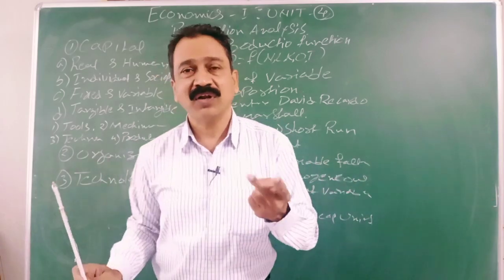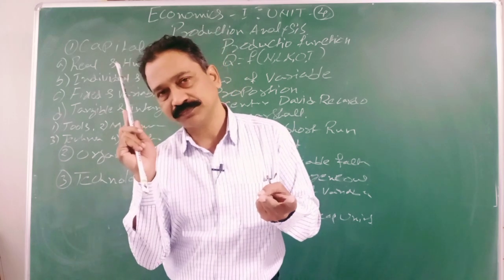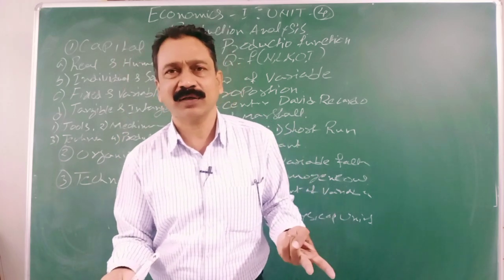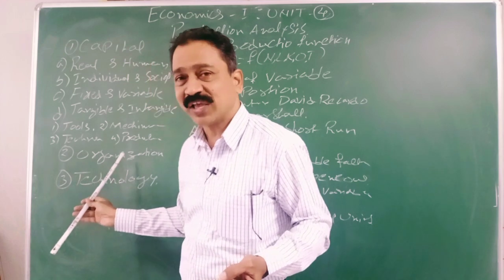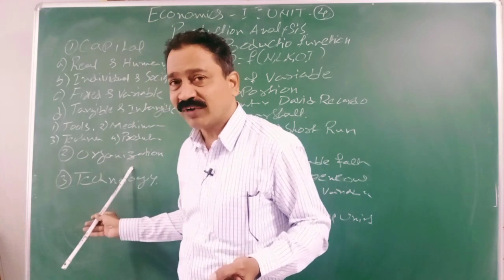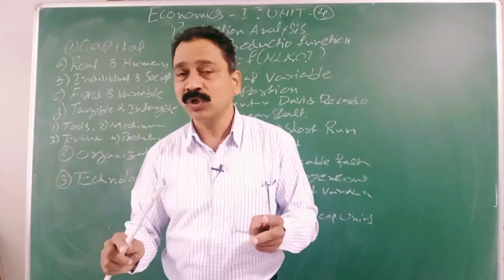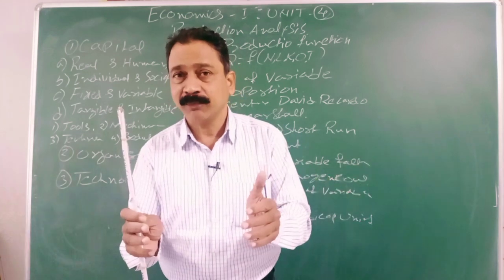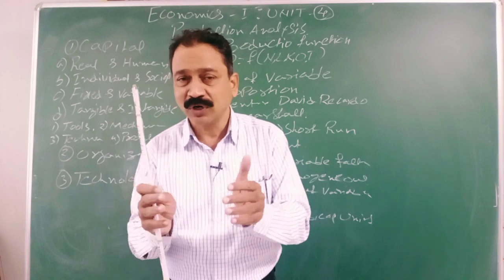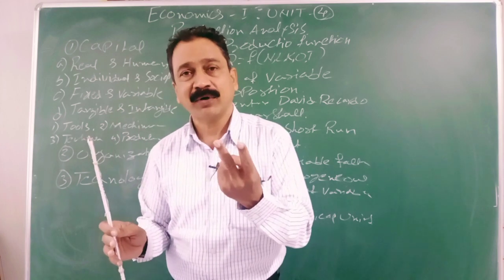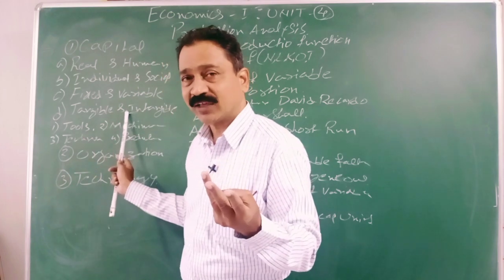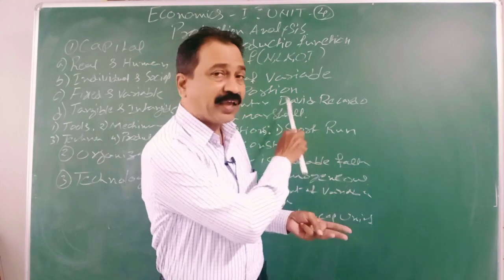Without the organizer, labor will be sleeping at home, without which he won't work. He has to take bank loans, he has to invest his own amount. Whatever he gets, he has to take personal loans, and with that amount, he has to get these 3 or 4 factors of production together: land, labor, and capital from banks, and technology he has to purchase.